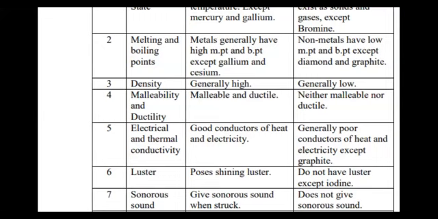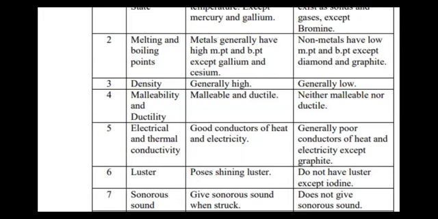So ductility is the property of metals in which metals can be drawn into thin wires. These two properties only the metals possess, while non-metals are non-malleable and non-ductile. They do not show these properties. Rather, they are brittle. It means when we hit them, they break into pieces. And this property of the non-metals is called brittleness.